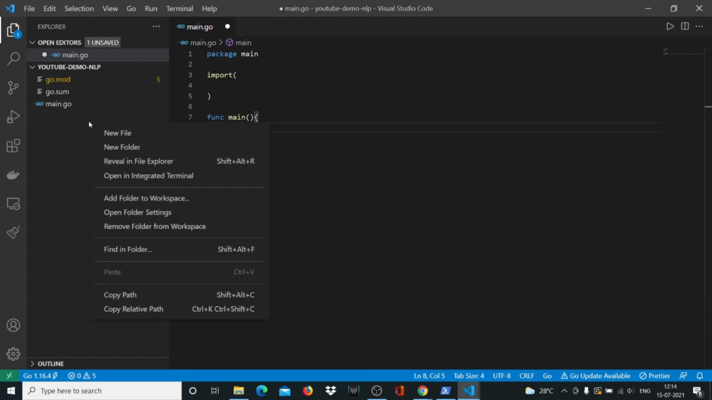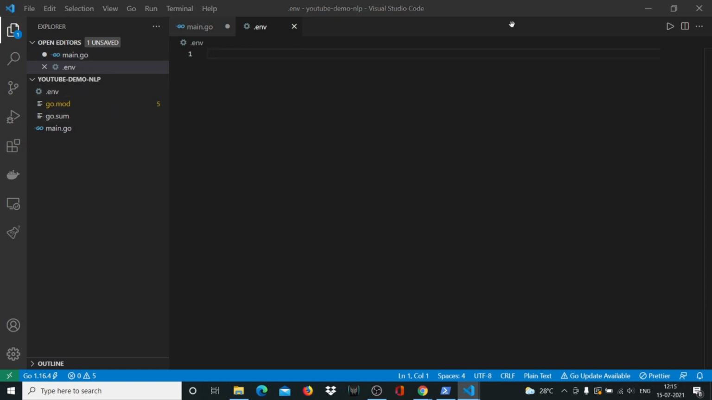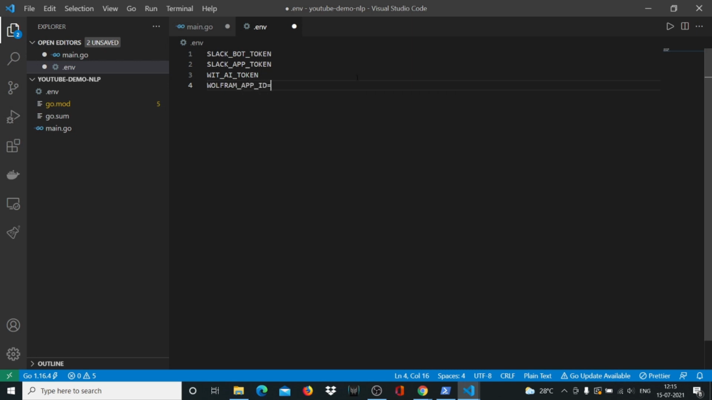And at the same time we'll have our .env file. In the .env file you'll have 4 things. One is Slack bot token, then you have your Slack app token, then you have your Wit.AI token, and your Wolfram app ID, right? So Wolfram app ID, I've shown you how to get it, from where to copy it. I already have it copied in some place in my laptop, so I'm just going to paste it here. Wit.AI token, I've already shown you where to get it from.